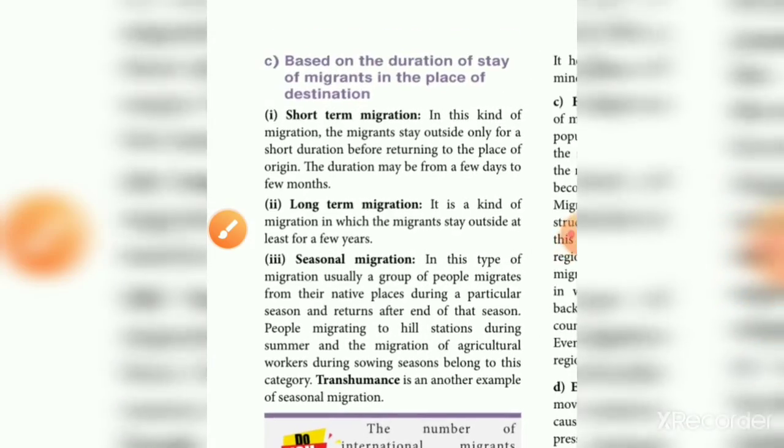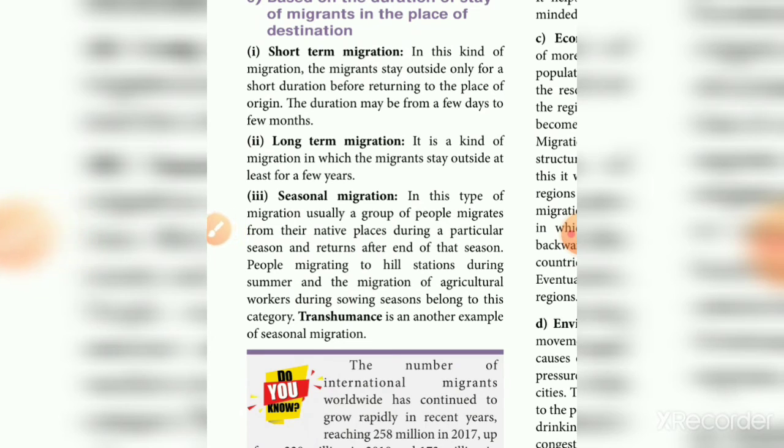Next, based on the duration of stay of migrants in the place of destination, there are short term migration, long term migration and seasonal migration. Short term migration means migration for a few days or few months. Long term migration means the migrants stay outside for at least a few years, more than 1 year.